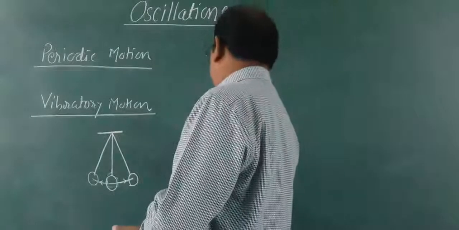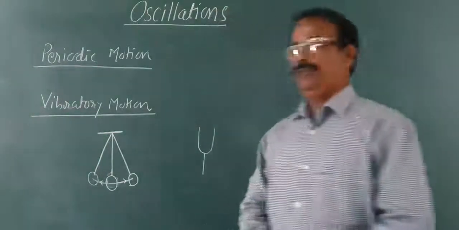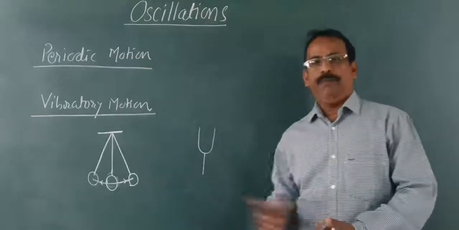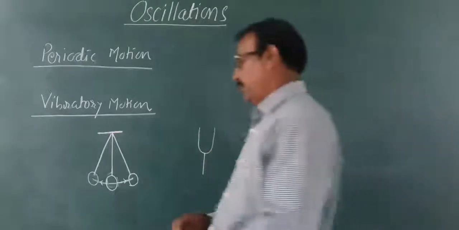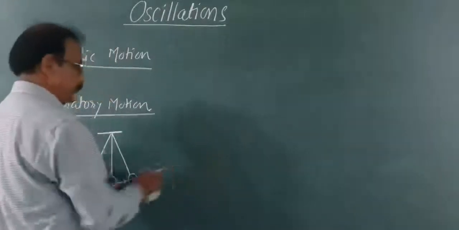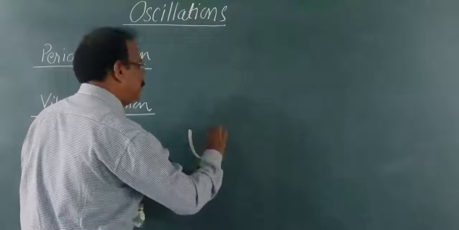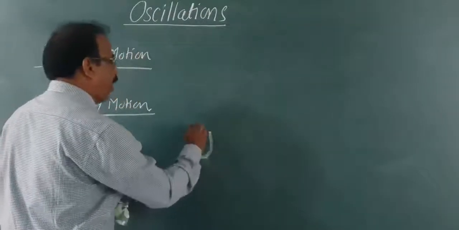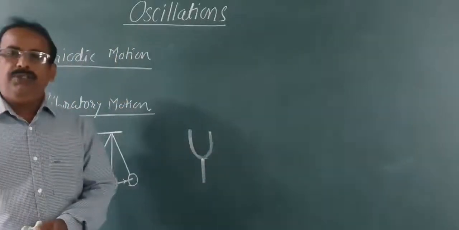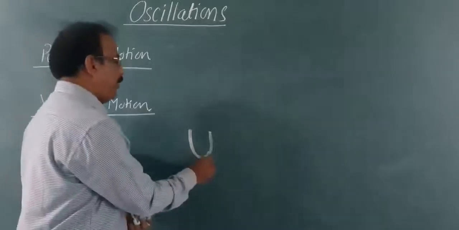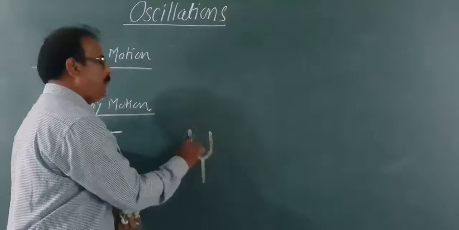Second example, you may take a tuning fork. This is the tuning fork. These are the prongs of the tuning fork. When we set this tuning fork in vibration, observe the motion performed by the prongs.